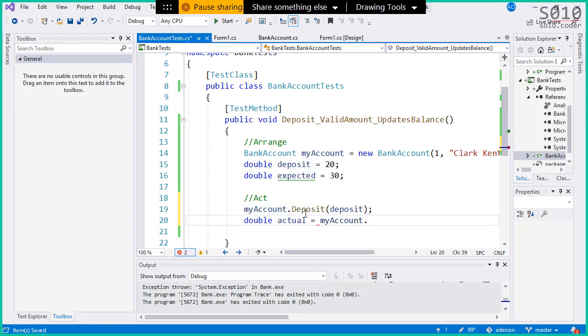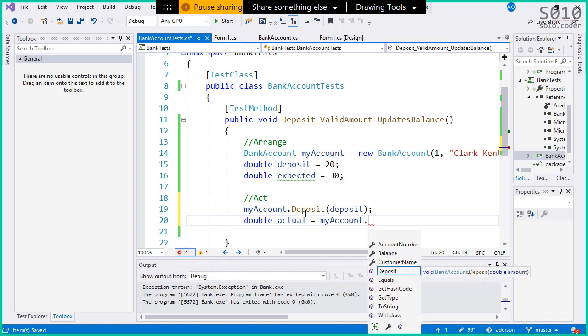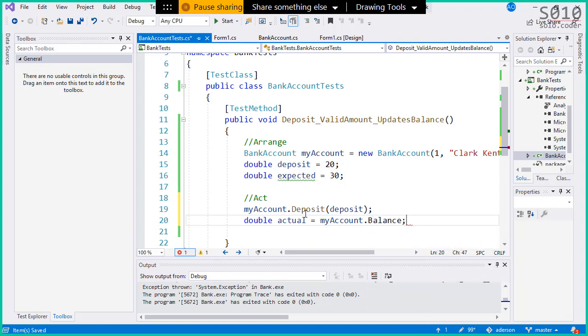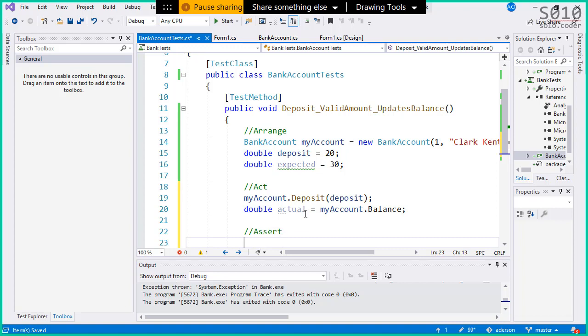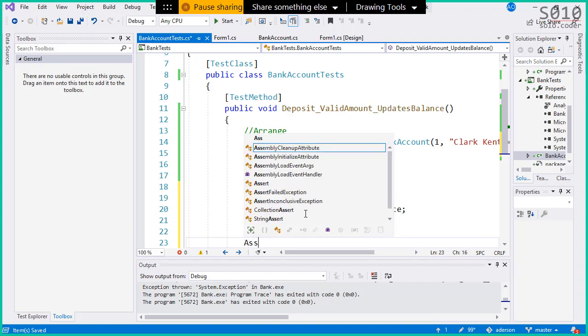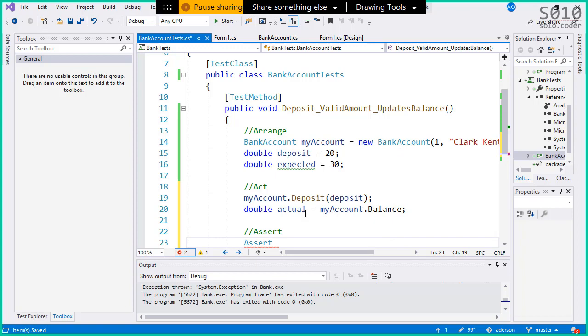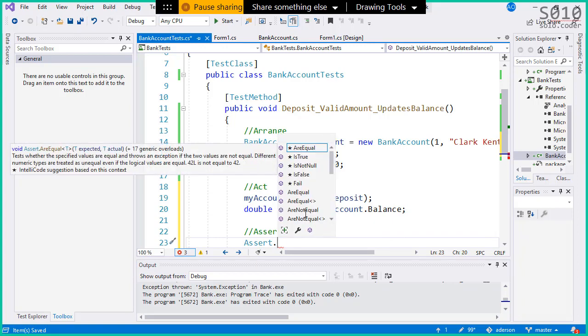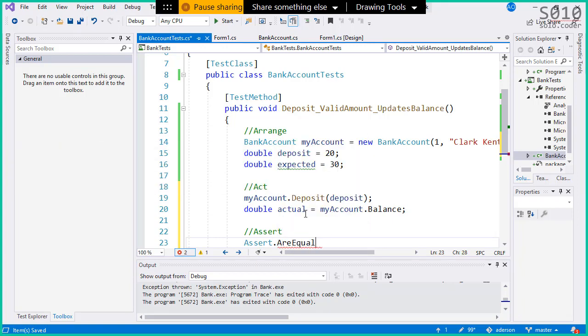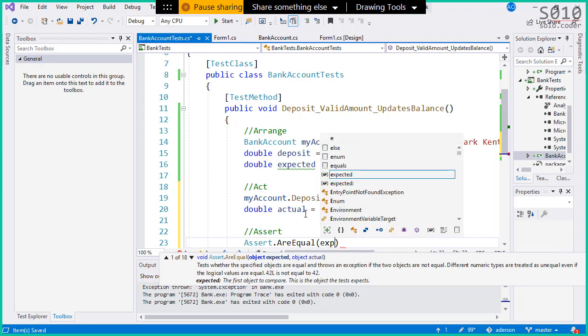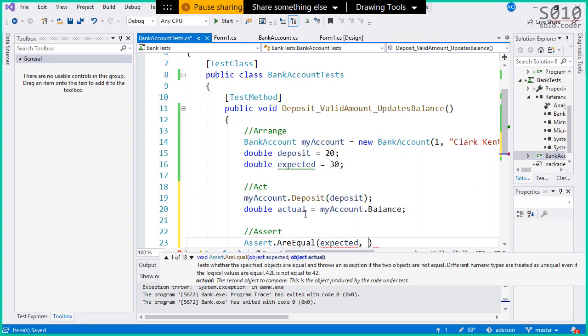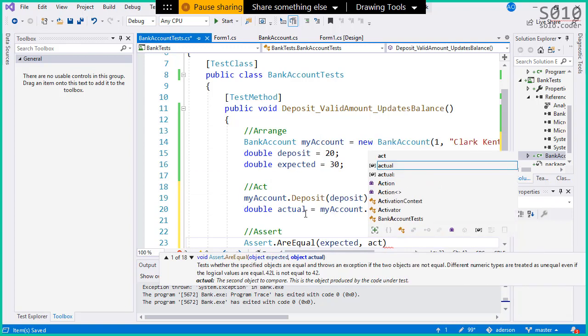Exactly. So my account dot balance. I need to get the balance so I can compare expected with actual. Now in my assert, I'm going to say Assert.AreEqual expected compared to actual.